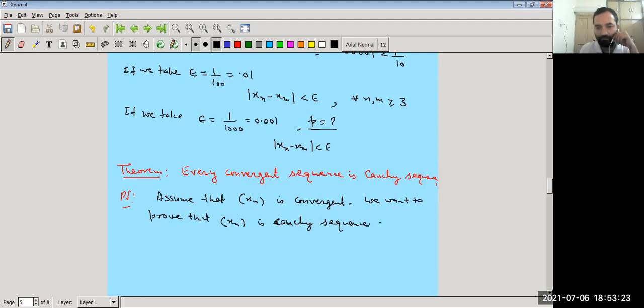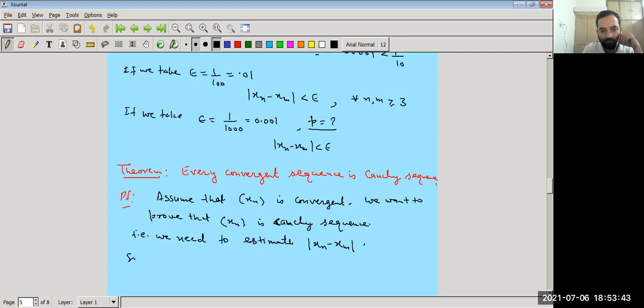That is, we need to estimate mod xn minus xm.